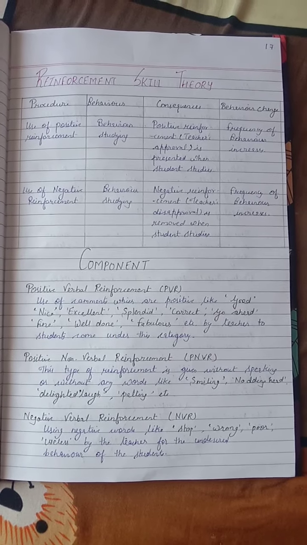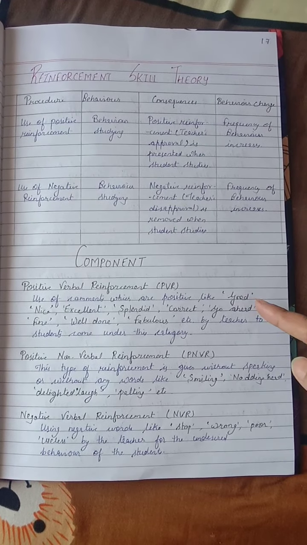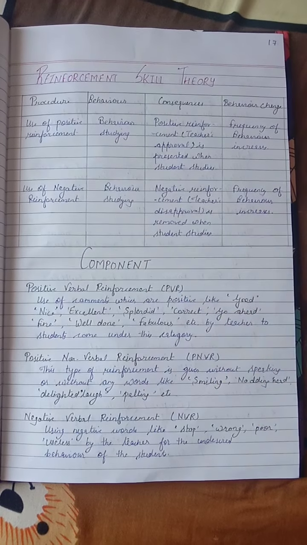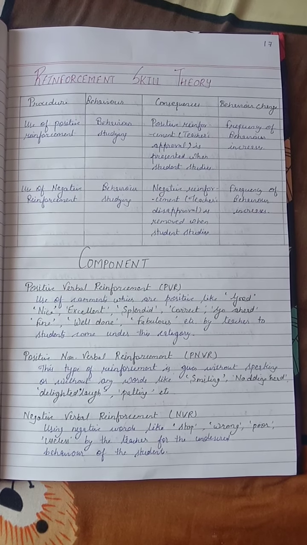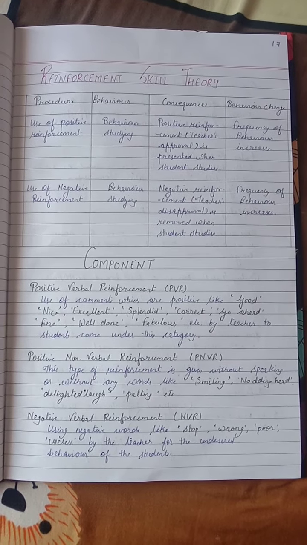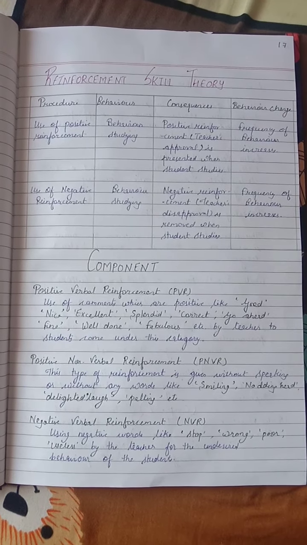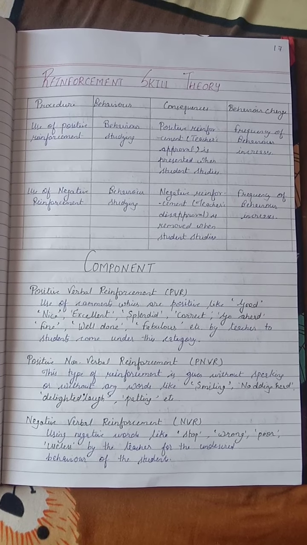The components of the reinforcement skill are positive verbal reinforcement, in short denoted as PVR. The use of positive comments like good, nice, excellent, splendid, correct, go ahead, fine, well done, fabulous, etc. by the teacher to students comes under this category.